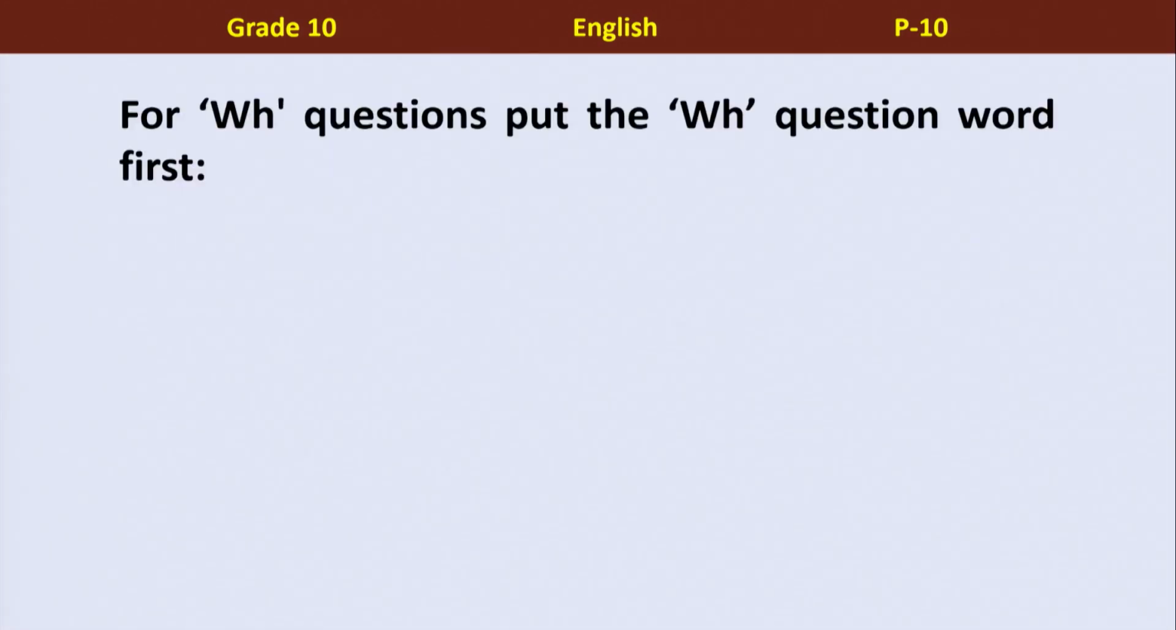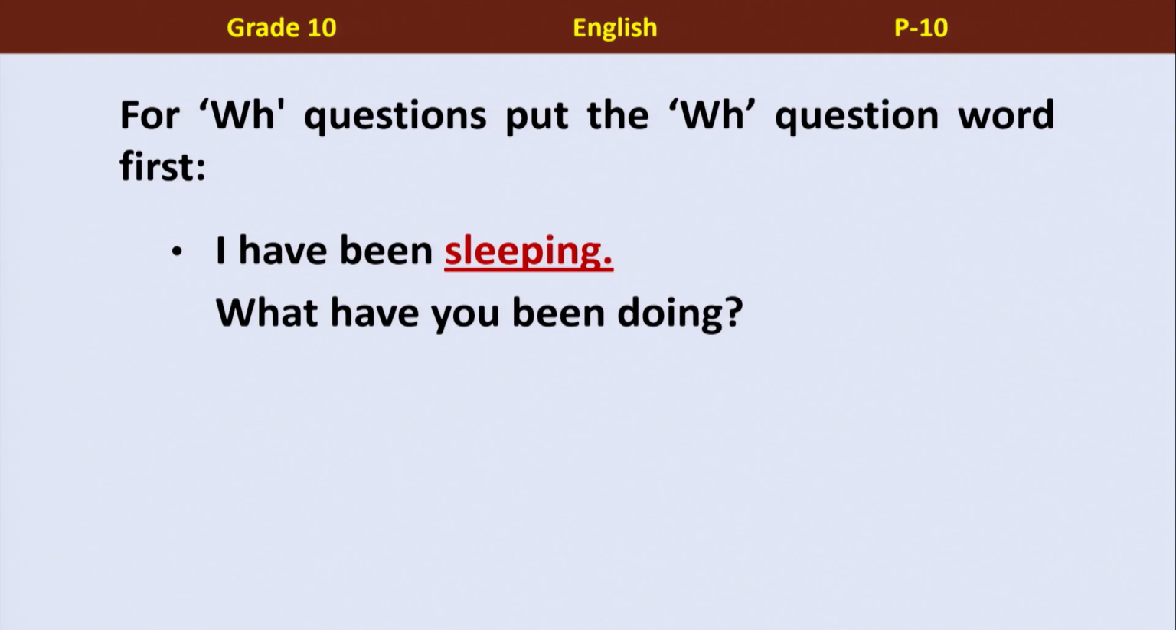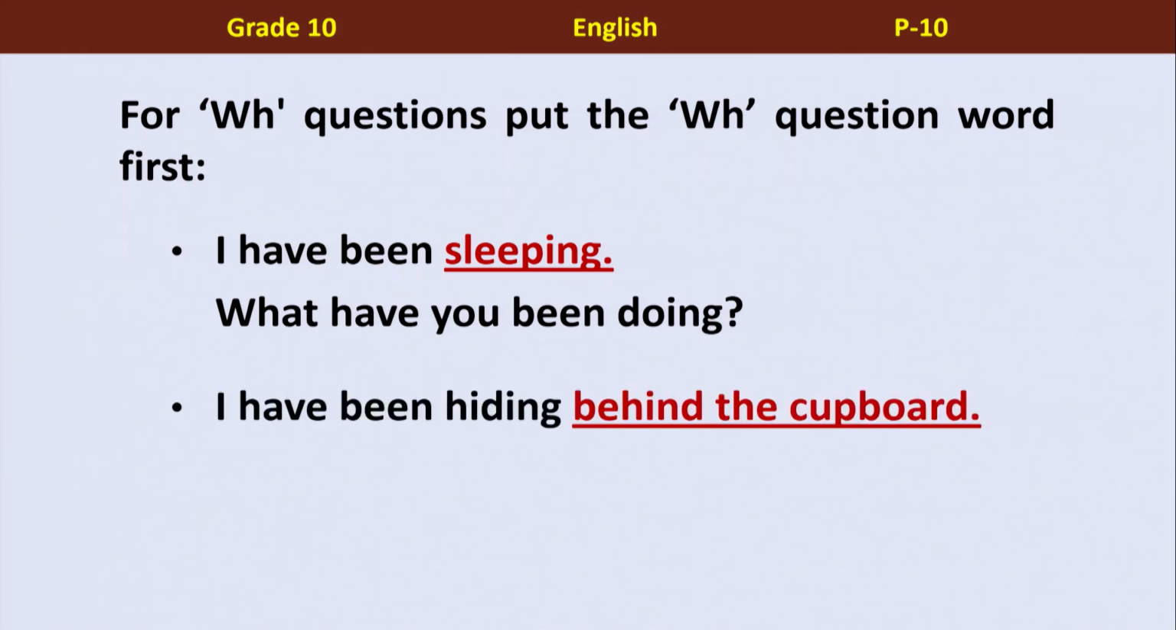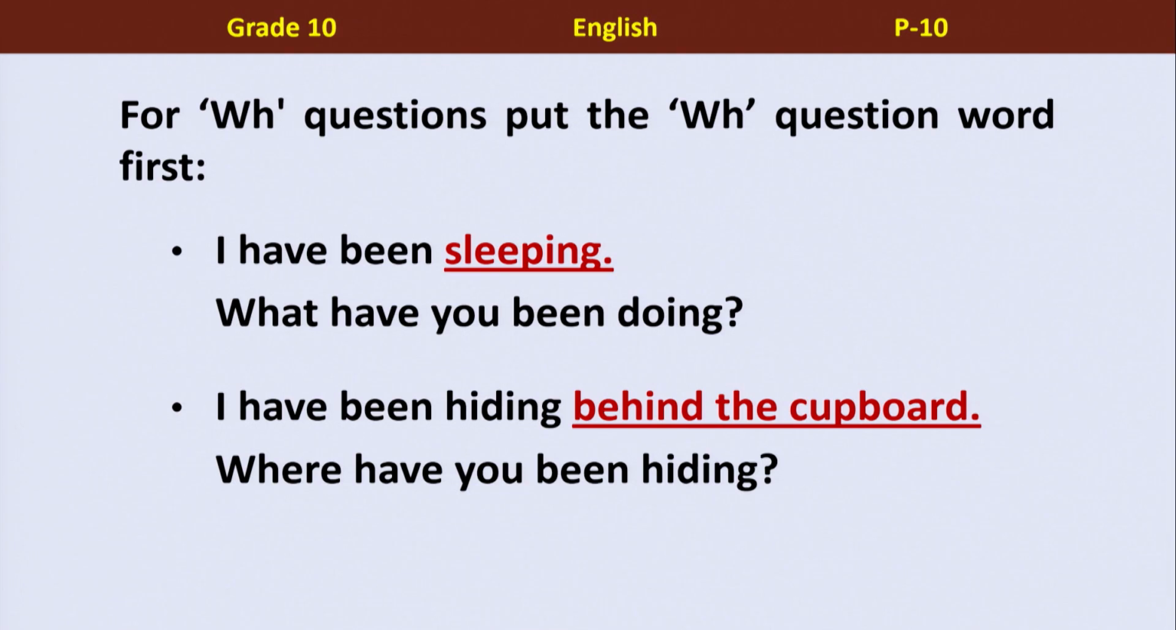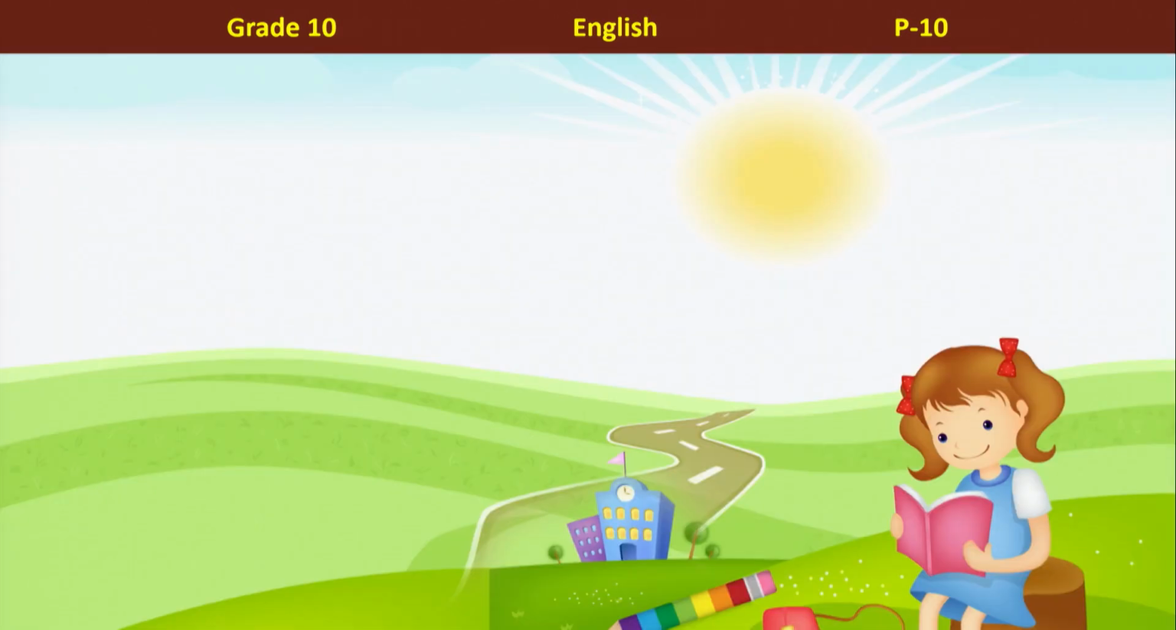And for WH questions, to get the underlined word as the answer, we always have to put the WH word at the very beginning of our question. Then we just use the rest. For example, I have been sleeping. How about the question? What have you been doing? Correct. And I have been hiding behind the cupboard. It has to be the place. Oh yes, where have you been hiding? Correct. Where have you been hiding?